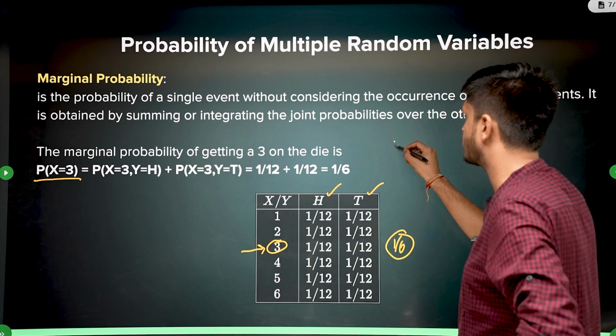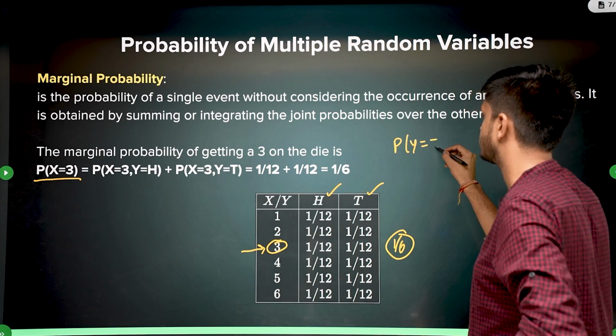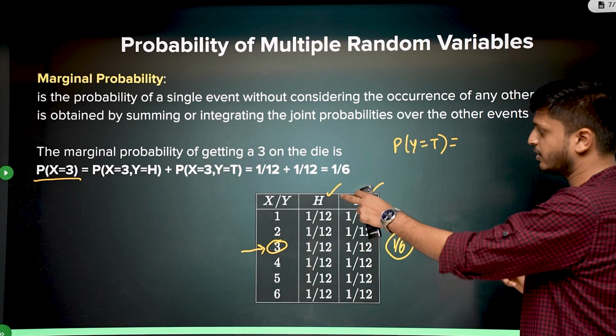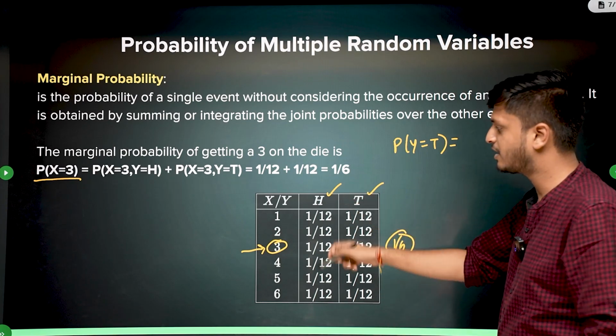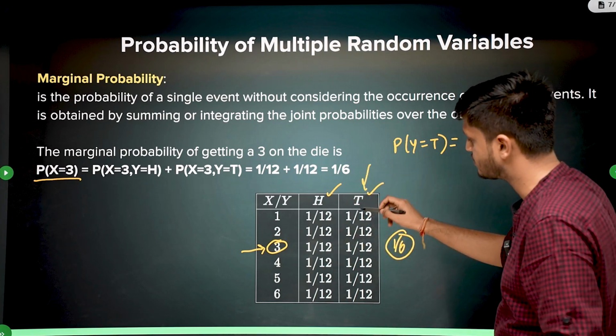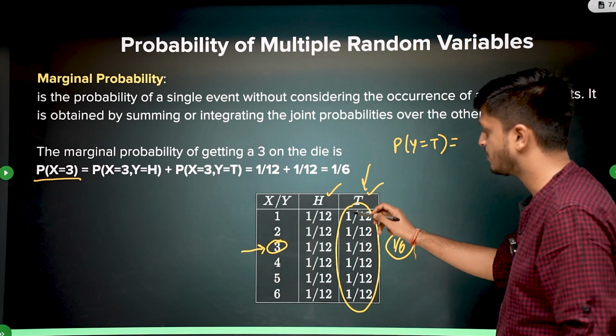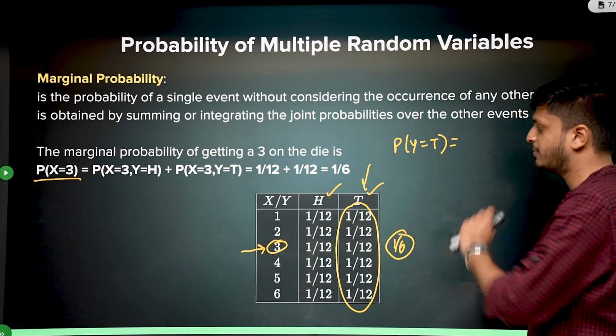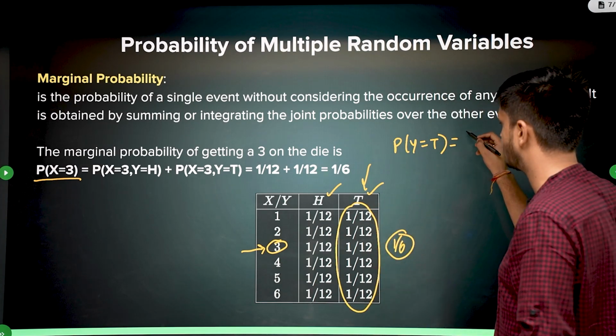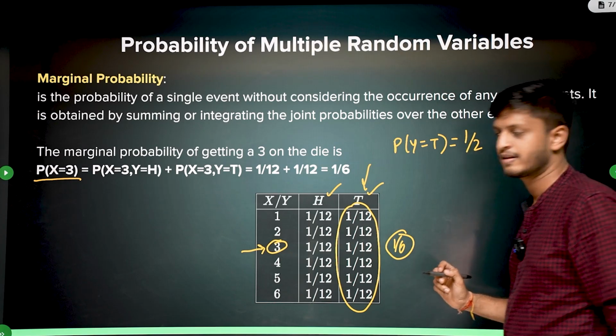You can calculate one more. So what is the probability of y being tails? If you have to calculate for the other random variable, that is also possible. It doesn't matter what x is. So you sum all these values and you'll get the probability of y being tails. So you sum all this, you'll get 1 by 2. Right?